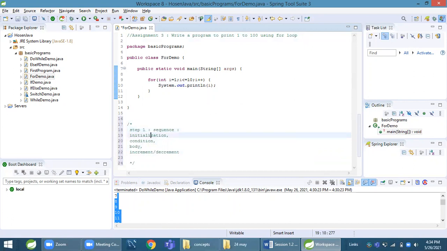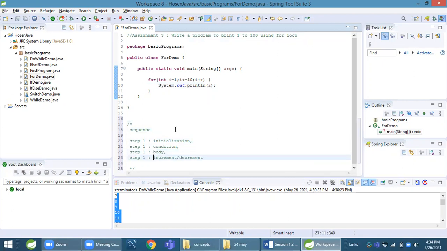Step 1. Okay, Shadat, if you have any questions, you can note them down and ask at last.